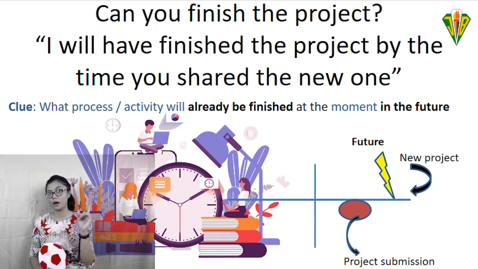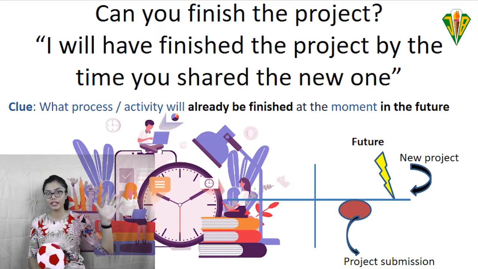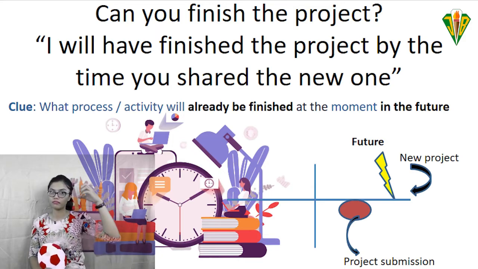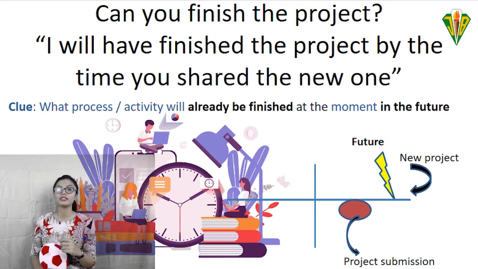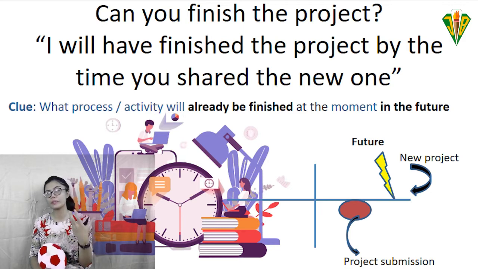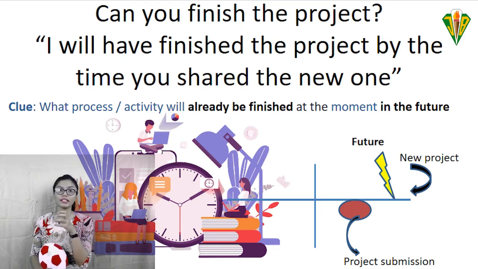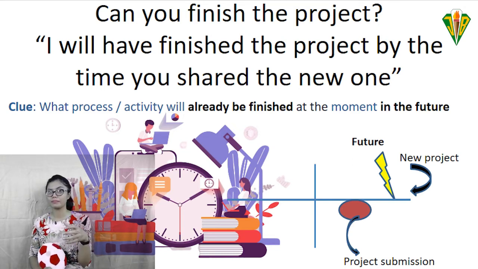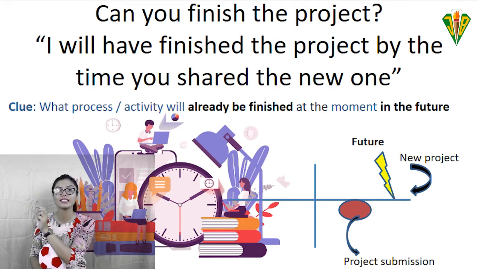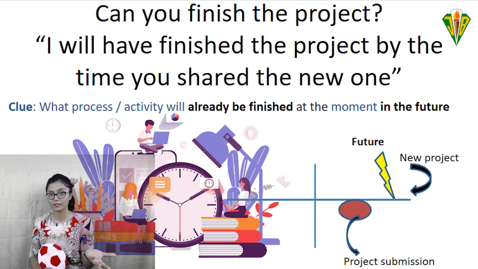So, as you can see from the graphic, the dots represent the project or the project submission. So it will be done previously, before we go with the flash icon. The flash icon is the symbol for the next or upcoming project.